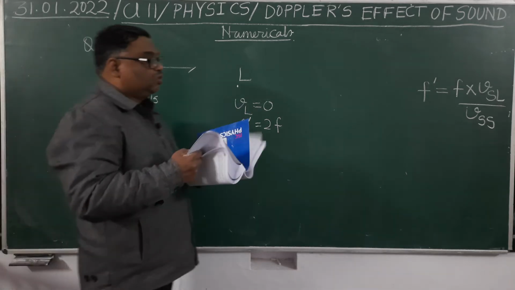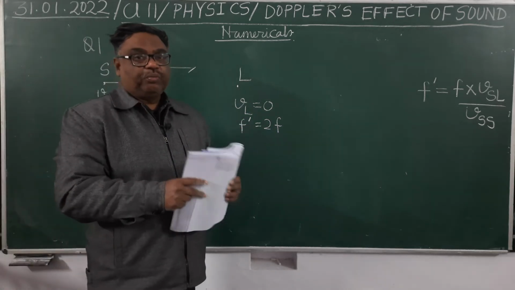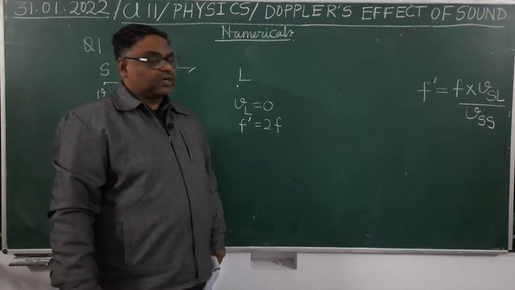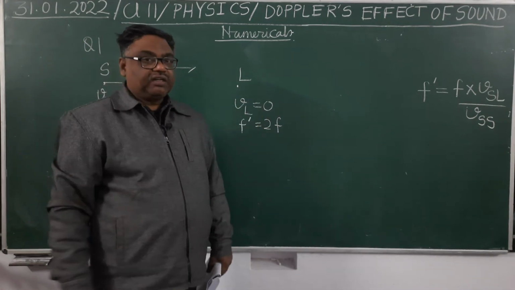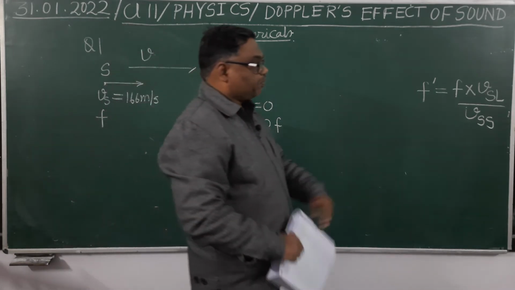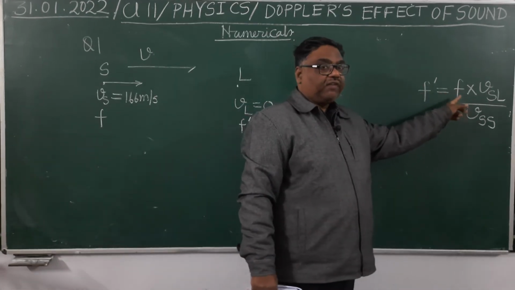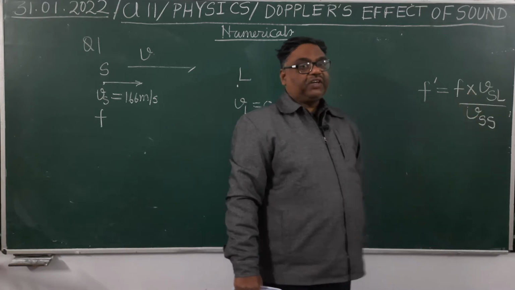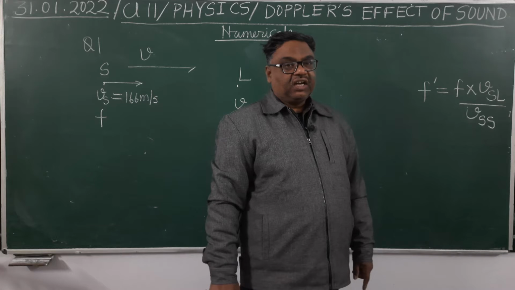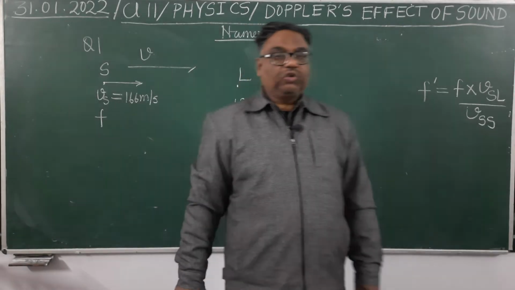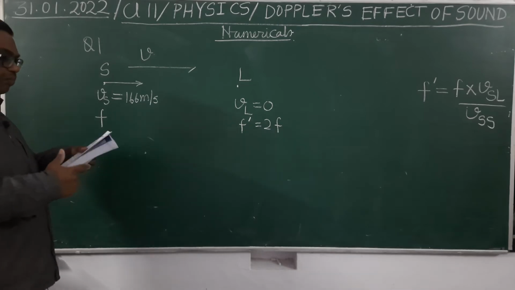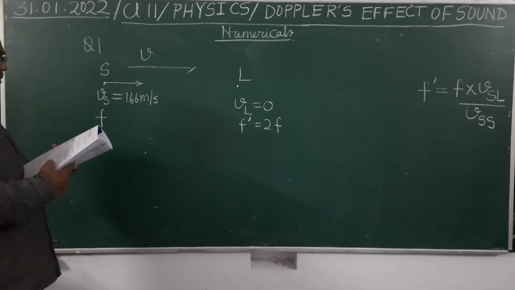Hello students, today we are going to do the numericals on Doppler's effect of sound. What is the formula of the relation between real frequency and apparent frequency? So apparent frequency f dash equals f into VSL upon VSS. VSL is the relative speed of sound with respect to the listener, and VSS is the relative speed of sound with respect to the source. So you can see in your book page 1129, question number 1.